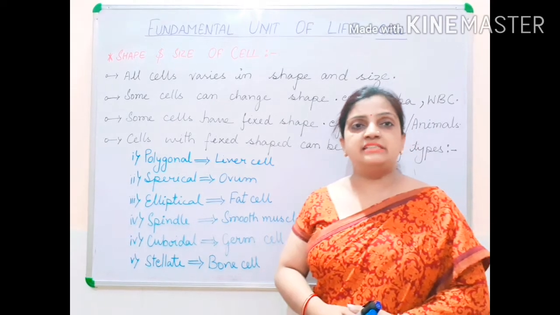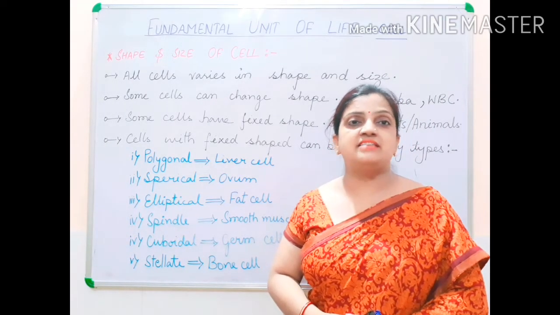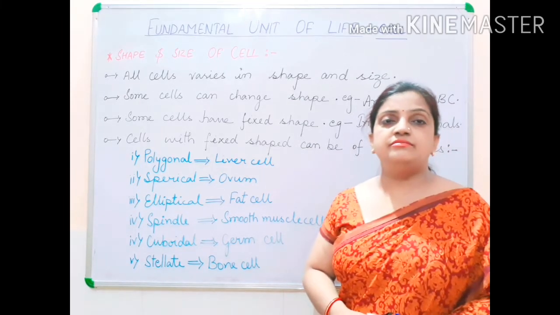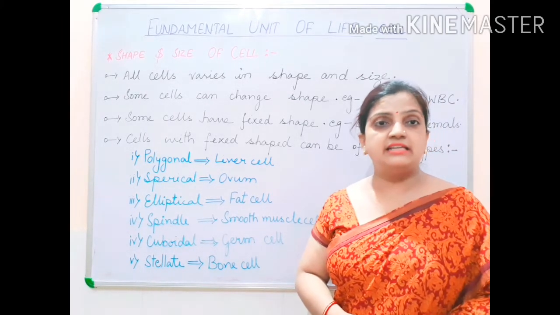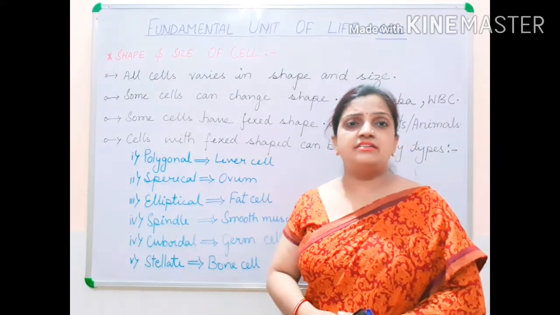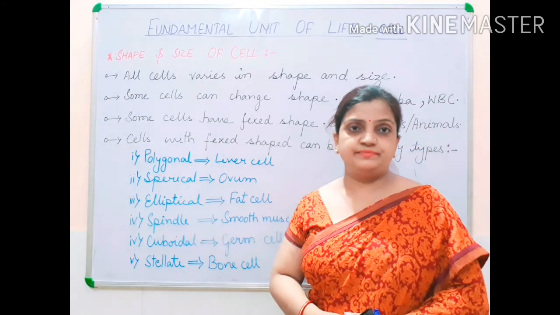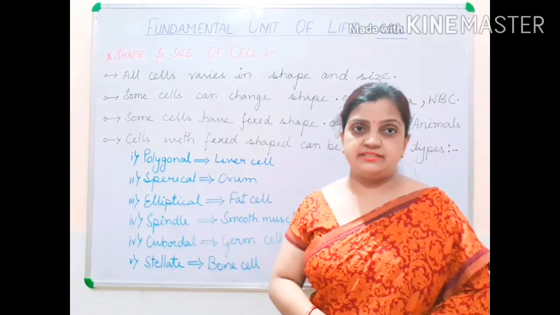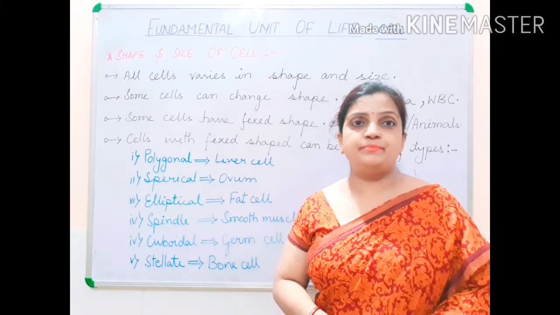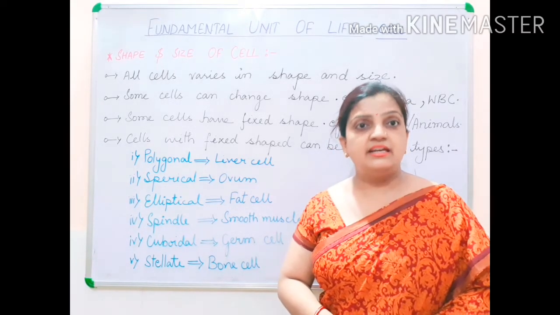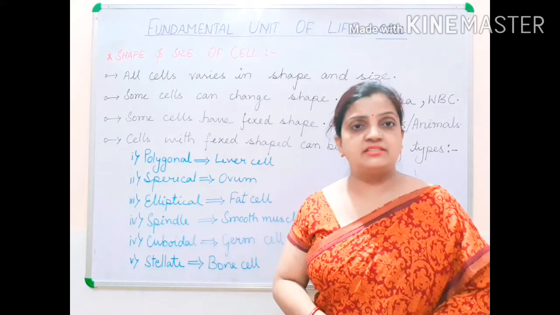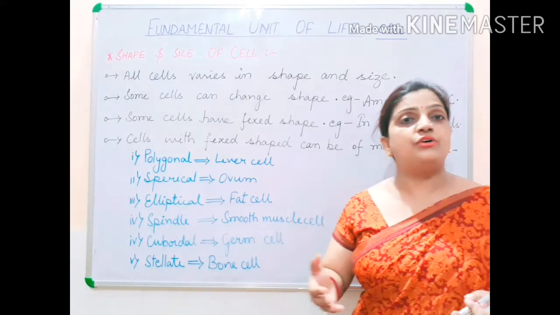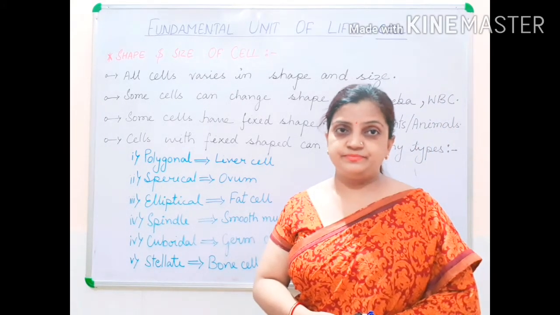Today about the cell, the different shapes and sizes. Children, this topic we will be discussing in the chapter Fundamental Unit of Life, that is cell. Children, there are various types of cells and their shape and their size varies. Conditionally, it depends upon in which area the cell is present, or in which part of the body, or in which organism the cells are present.